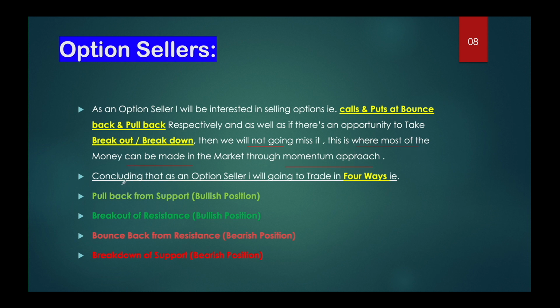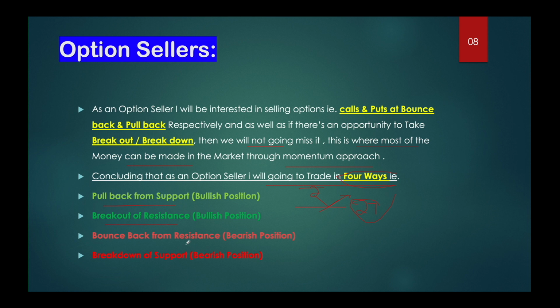Concluding that, as an option seller, I am going to trade in 4 ways. So you can look at what the 4 ways are. First, a pullback from the support. Let's say 27 is the support level, and the price gaps up to the 28 region and is now pulling back towards 27. Then we're going to build bullish positions, which means shorting the puts. Second, a breakout upside above resistance. When there is a breakout happening at 27, again we will build the bullish position, that is shorting the puts of this 27.